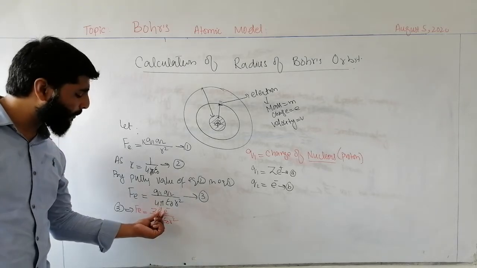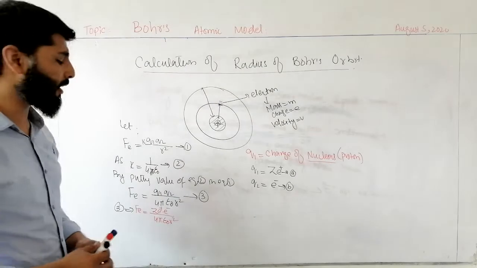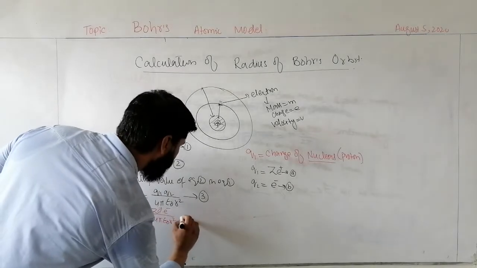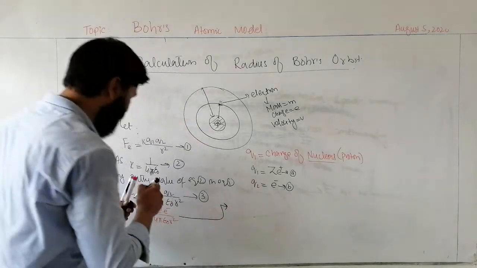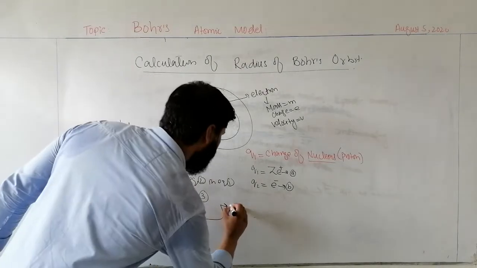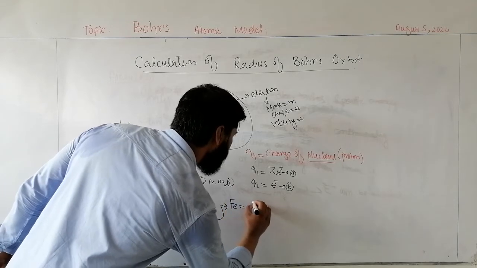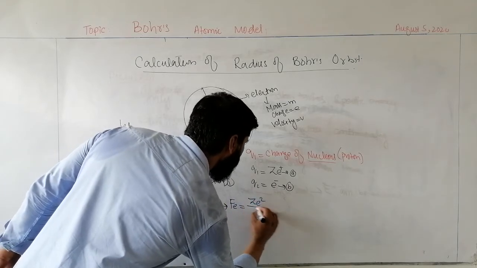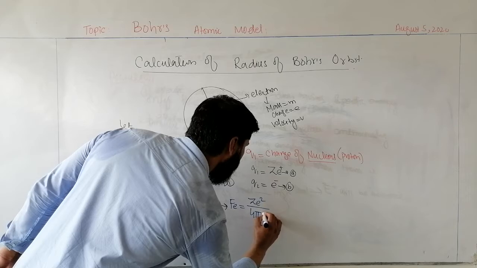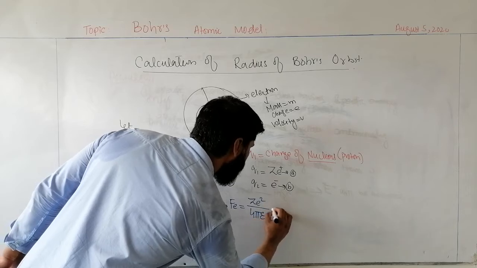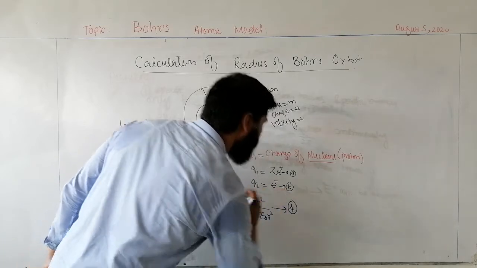So by multiplying these common terms, we get Fe is equal to Ze square divided by 4 pi epsilon naught r square. This is equation number 4.